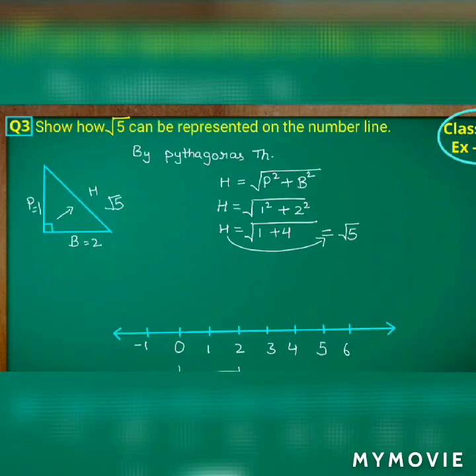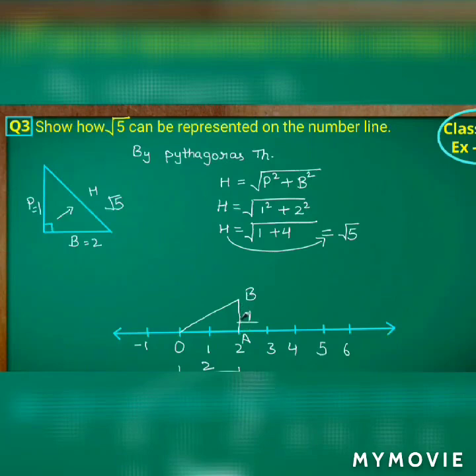The base is 2 centimeter. So just make that a point. The base I have drawn is 2 centimeter, and the perpendicular should be 1 centimeter. Exactly from that point you have to draw the perpendicular line of 1 centimeter. So we drew the base 2 centimeter and the perpendicular 1 centimeter. Finally we have to join. I'll make the base OA and the perpendicular AB. Finally we join O to B, that is the hypotenuse.